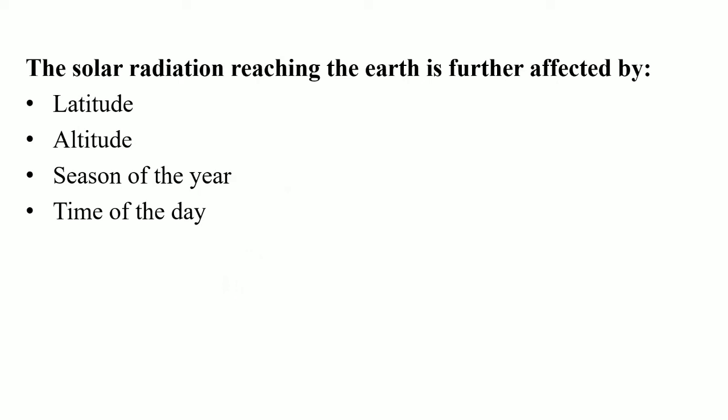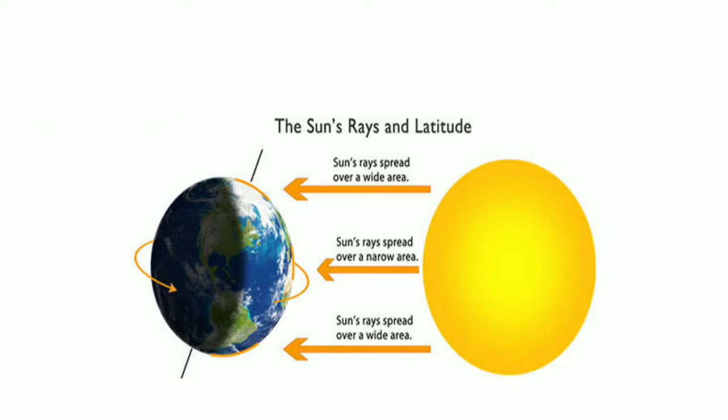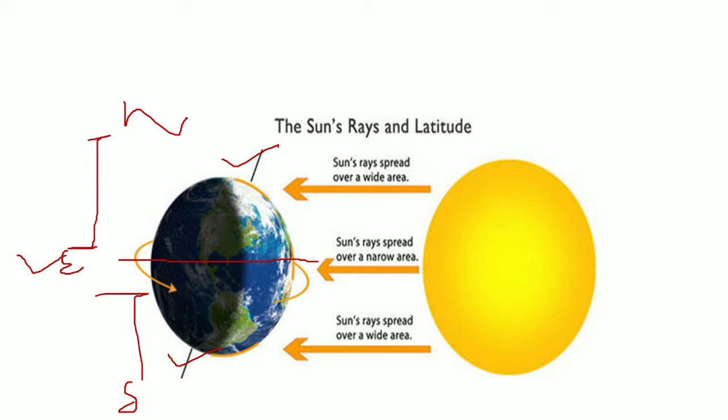Okay, so the solar radiation which reaches the Earth's surface is further affected by these factors. Okay, they are the latitude, altitude, season of the year, and time of the day. Okay, so let's understand latitude first of all. Okay, so what is latitude? Latitude is nothing but the distance from the equator towards the north and south pole. Okay, so this is the south pole, this is the north pole, and the line passing through the center of the Earth is known as the equator. Okay, so the distance from the equator towards the north and the south is known as latitude.